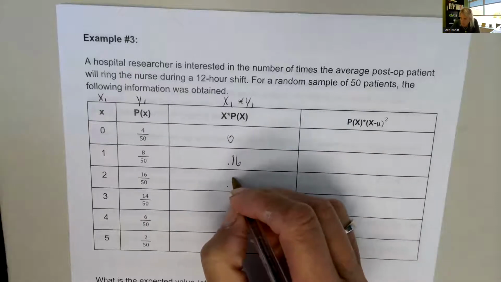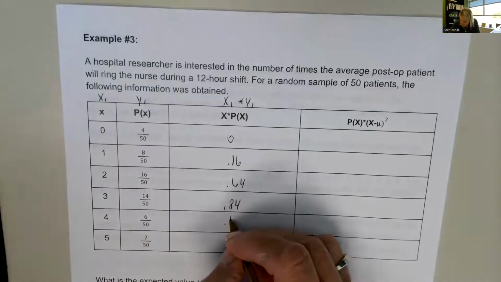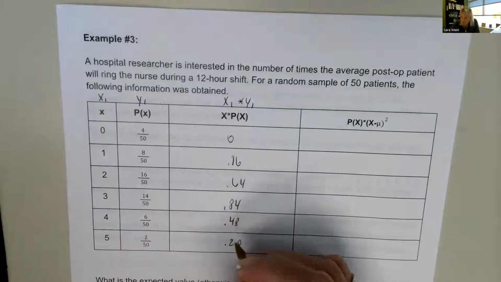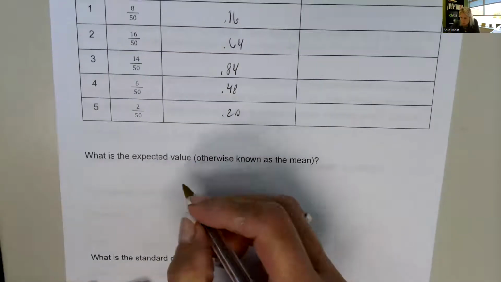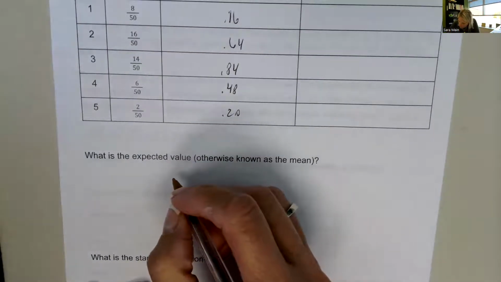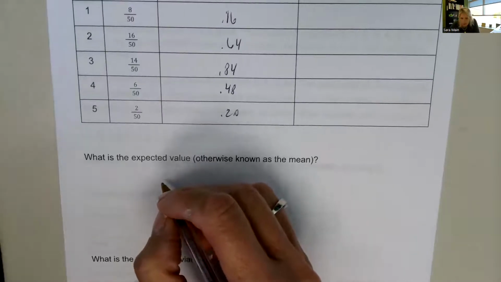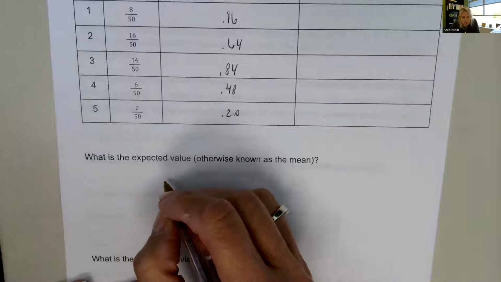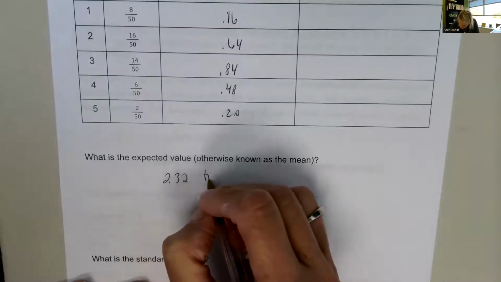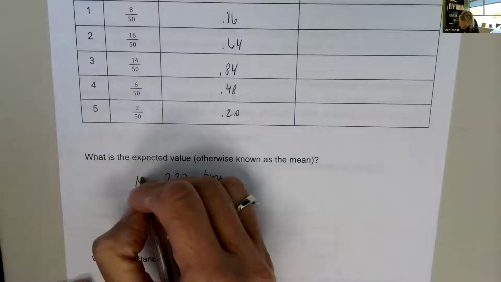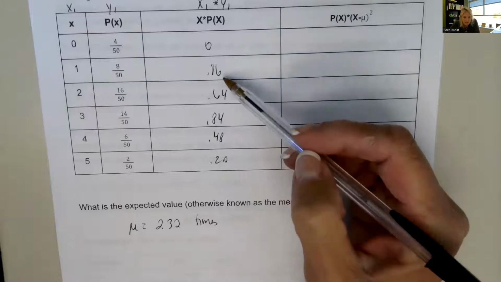And when we multiply these, this is what we get. And we tell Desmos to add these together. The expected value, or the number of times a patient is expected to ring the nurse out of 50 patients, would be 2.32 times when we add these.